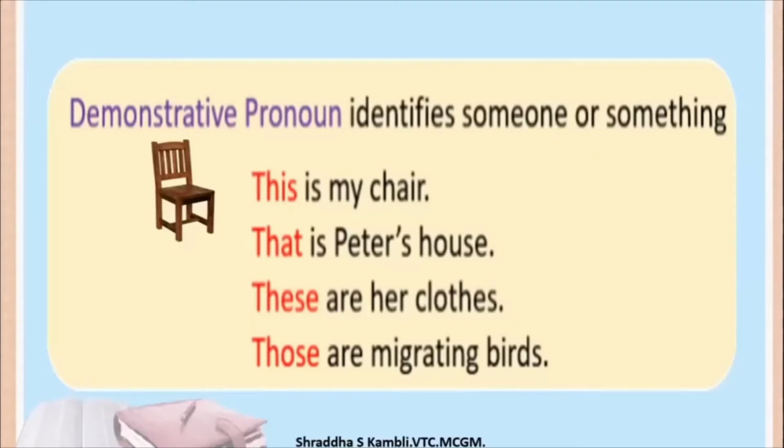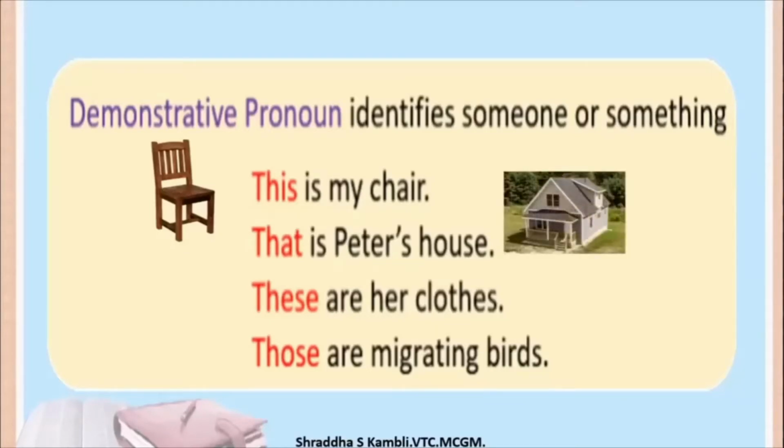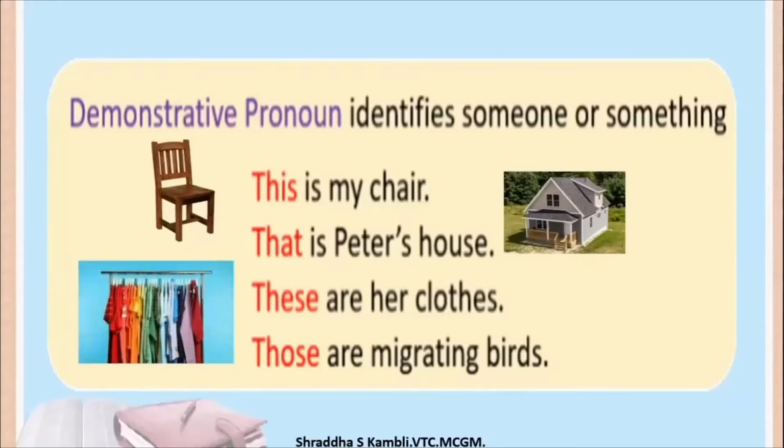This is my chair. That is Peter's house. That is Peter's house and not this. Okay, so Peter's house is a little far away. These are her clothes. The ones which are lying here, these are her clothes. Those are migrating birds. Migrating birds means birds which fly away from a particular place to another place. So those birds, the birds which you can see flying away, are migrating birds.